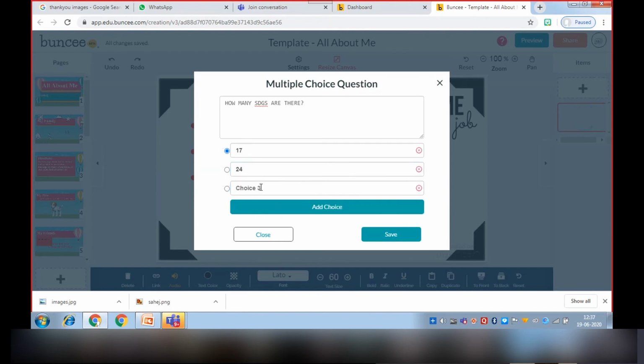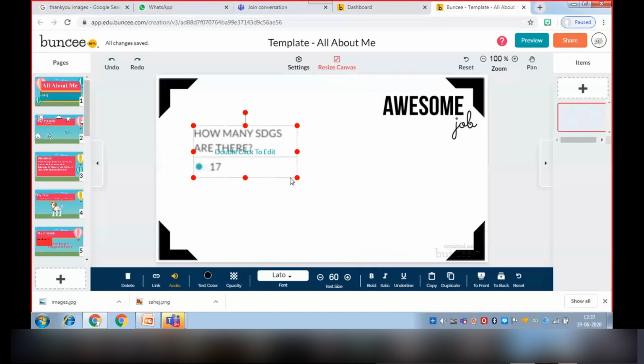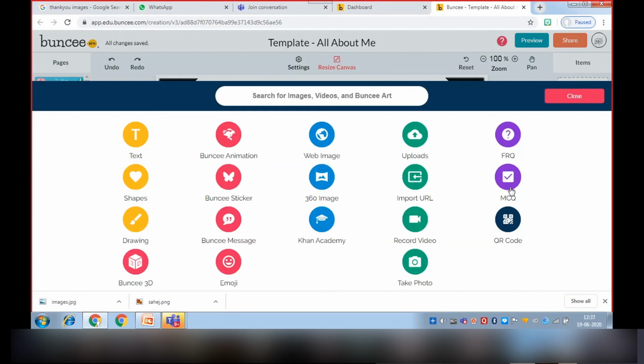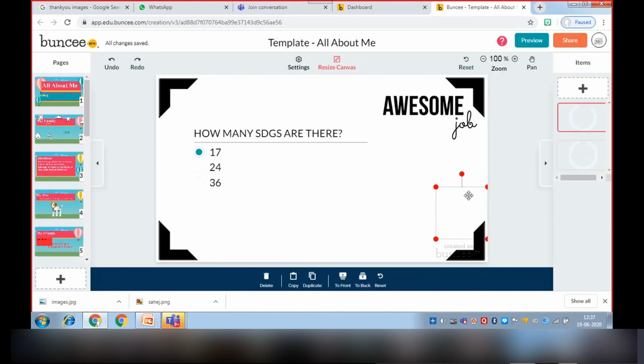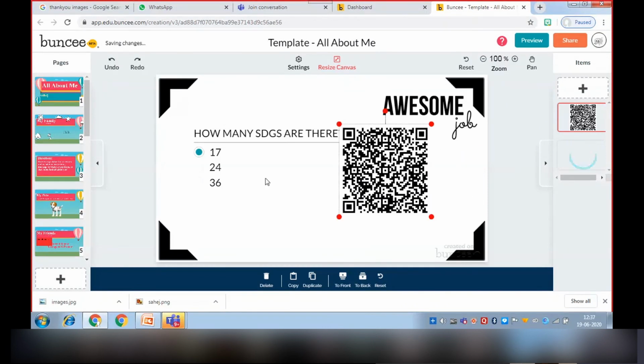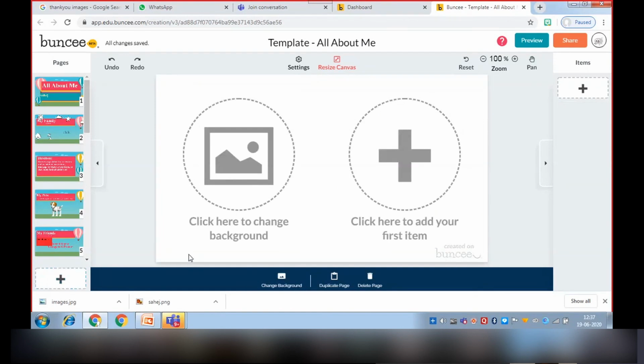Then we will save it. So it is coming. We can do it like this also. Let's put a new option. We can put a QR code also. If anyone scans it, our Buncee, which I have made now, will open. When it is done, we will go to the preview option.